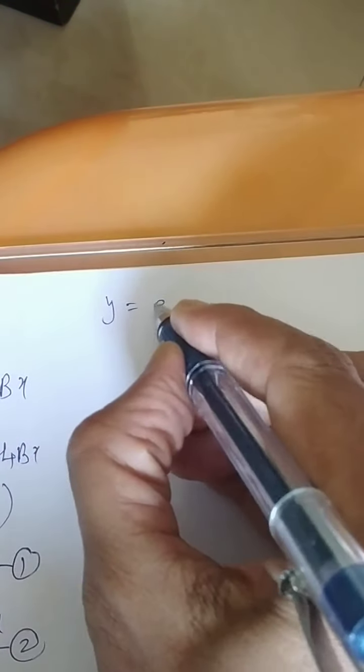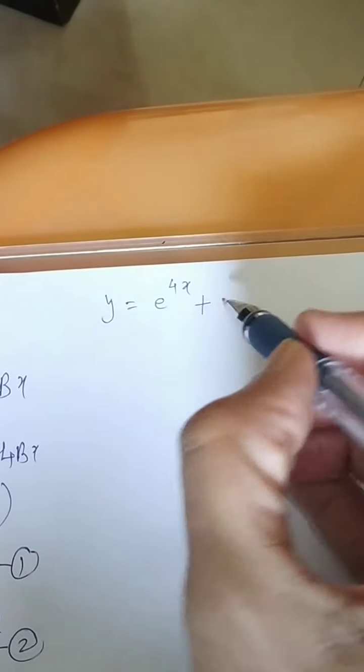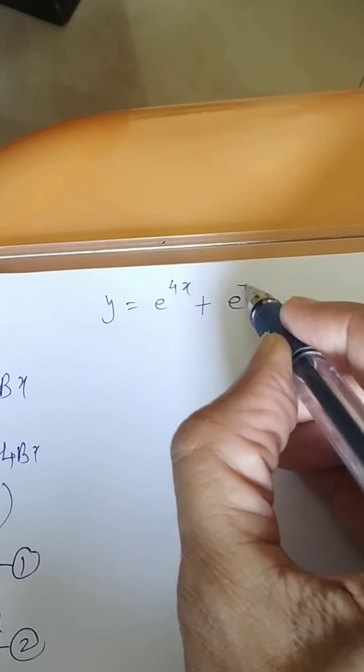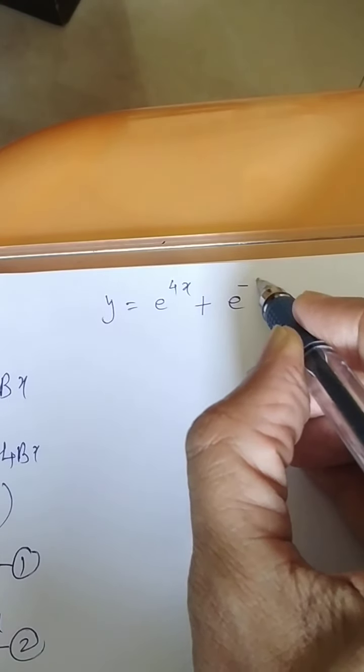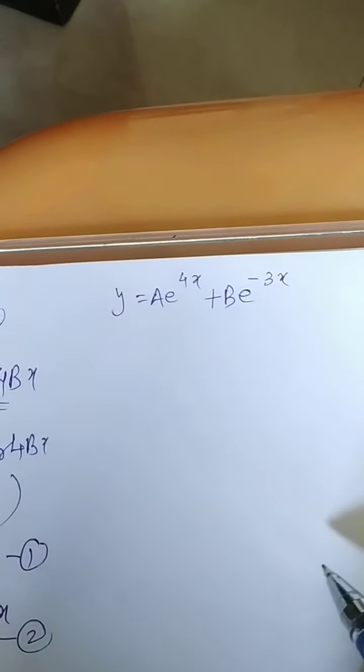y will be equal to a e raised to power 4x plus b e raised to power minus 3x. Over here it is a, this is b.